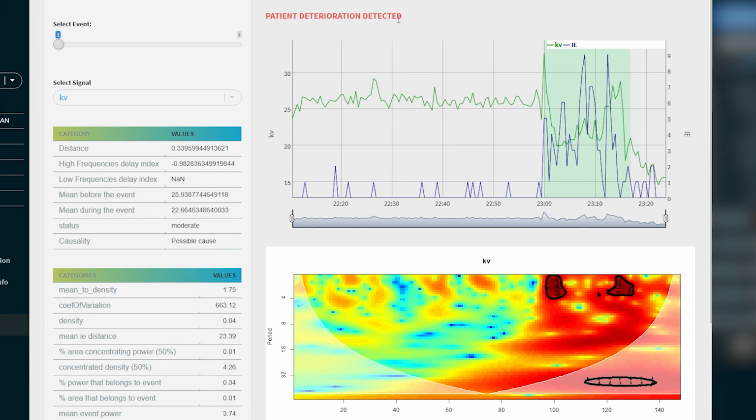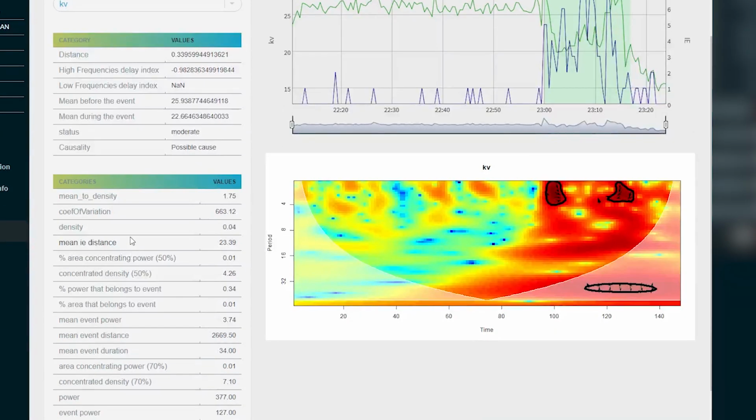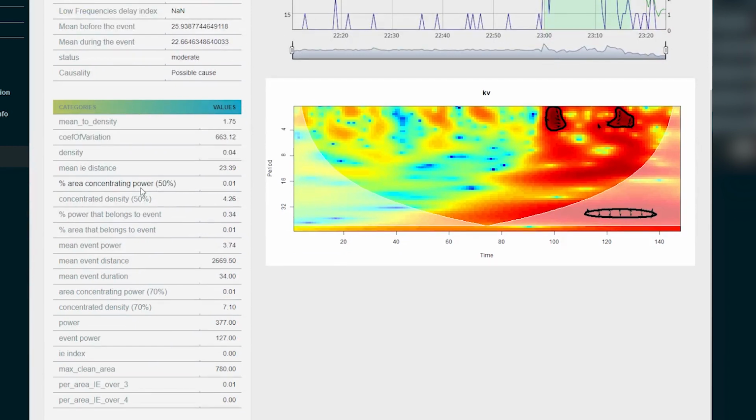It says, patient deterioration detected, and it's the result of a predictive model that has been created based on demographic and hospitalization data and the indexes that have been calculated from the ventilator time series. This model examines the likelihood of a patient to die by using the features we just mentioned. These features have been extracted from the PVI data and we can see them right now here. While this is an internal part of the analysis, they appear here for the physician to browse if deemed necessary.